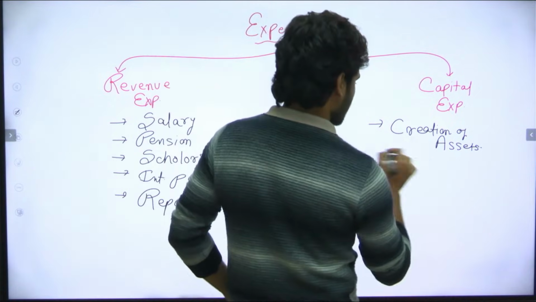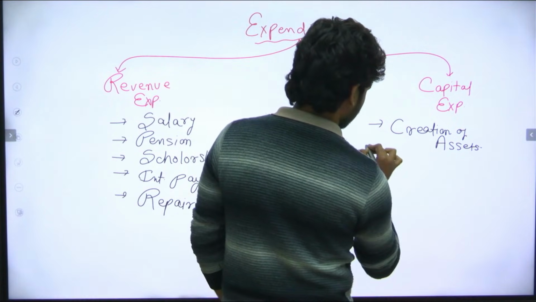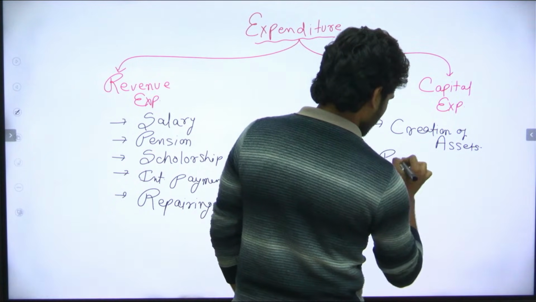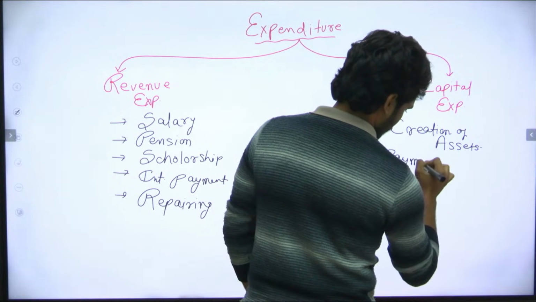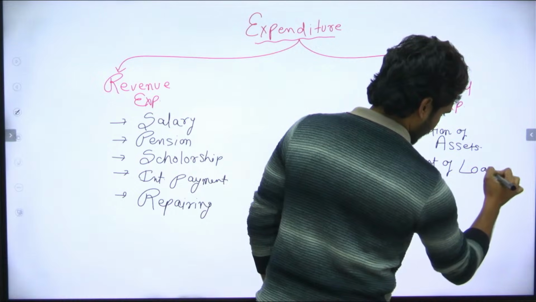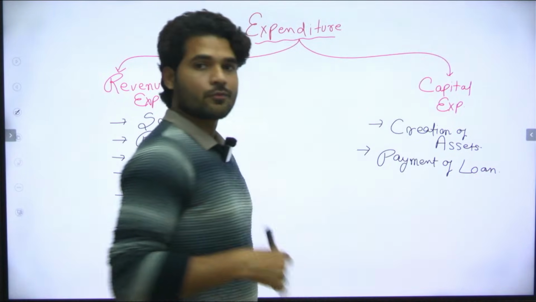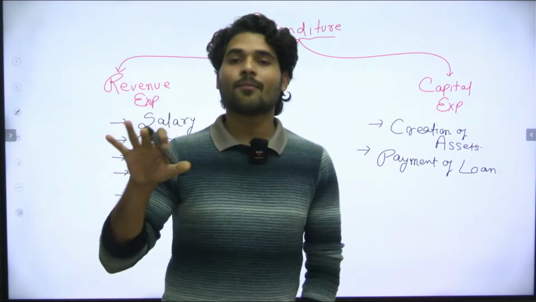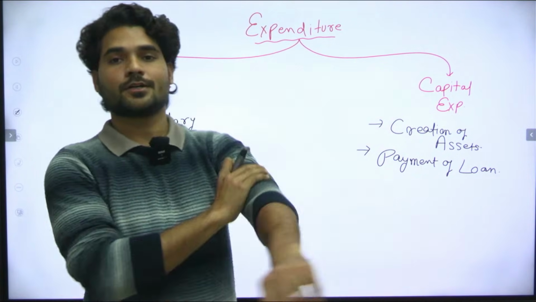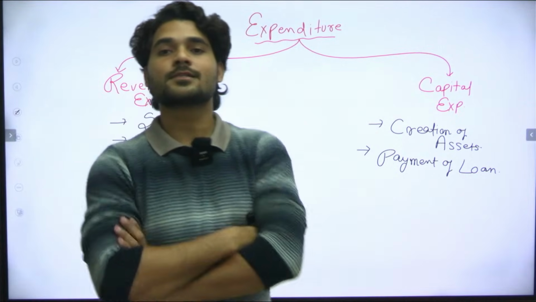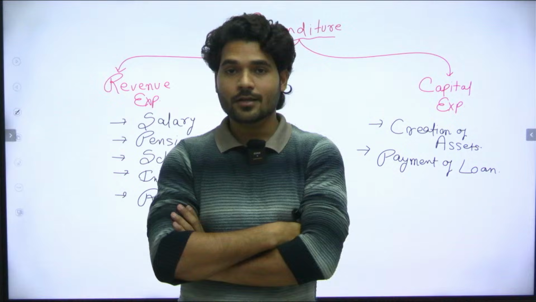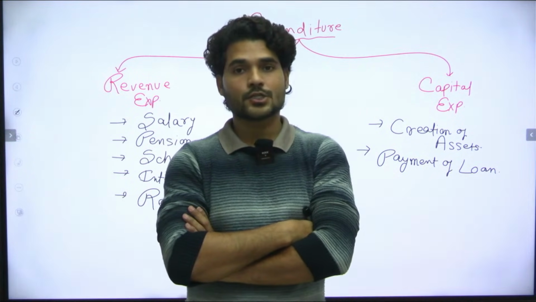Next, payment of loan. If the government pays the whole amount of the loan, then we can call it capital expenditure, right? So many things can come under capital expenditure, but the condition is that it should be one time, it should be lump sum.